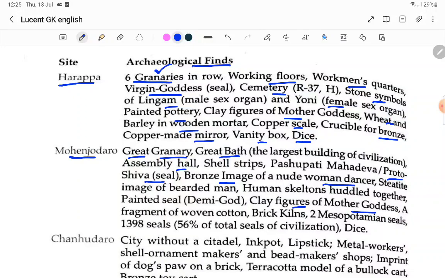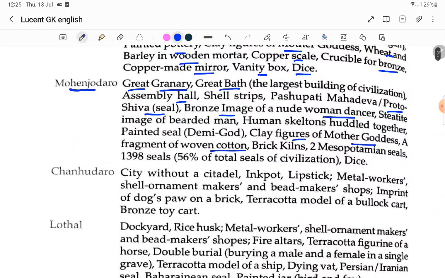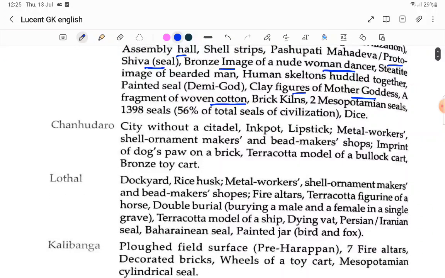There also we got a fragment of the woven cotton, that's very important. So in this one: great granary, great bath, and you can remember assembly hall, bronze images of the nude woman dancer, and Pashupati Shiva. Chanhudaro, what you can remember? The city without a citadel.